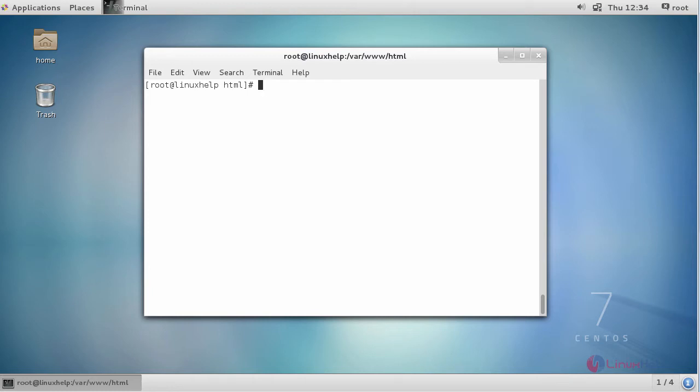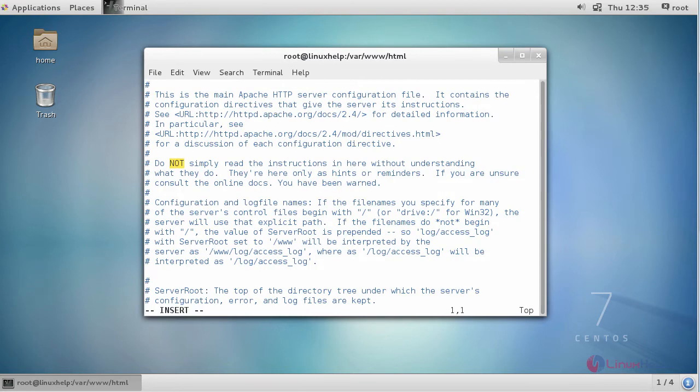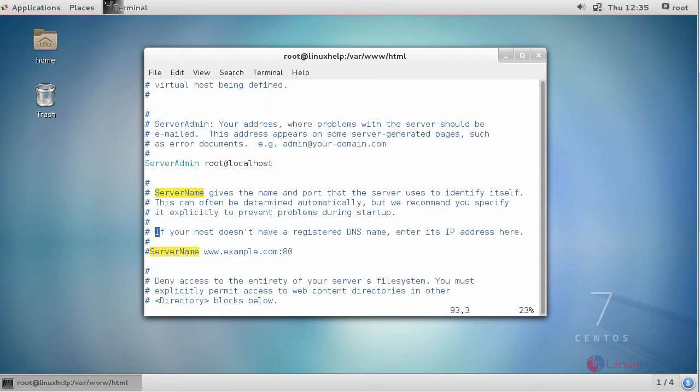Now open your Apache configuration file and edit the changes. Provide your fully qualified domain name in your server name. Before that, uncomment this.